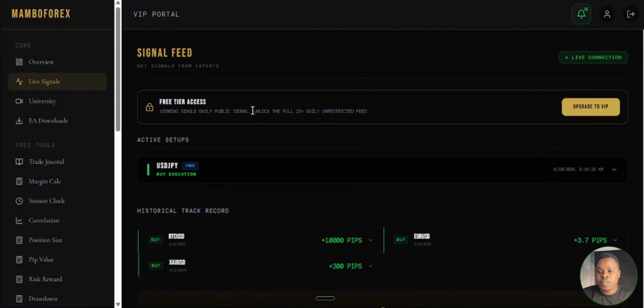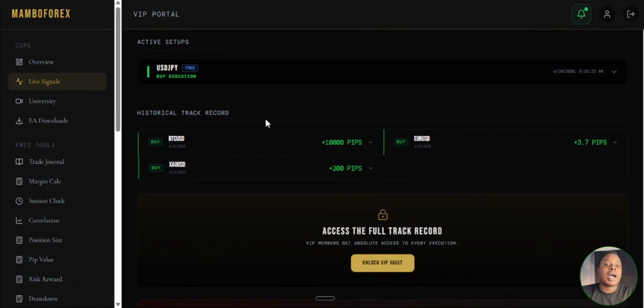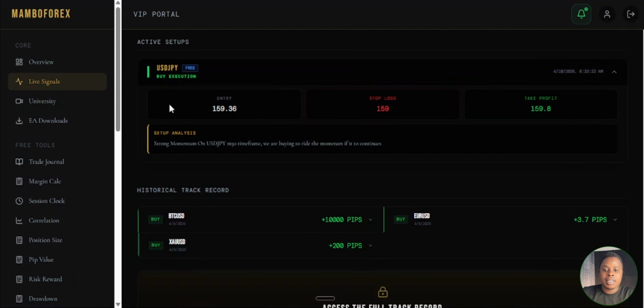And the most important part of this platform is a section called live signals, right? The live signals section is where we are going to be sending you all the signals that we see, right? So right now we currently have this signal. You can see the signal will come with the entry, with the stop loss, with the take profit, and also the analysis of why we are placing that signal or why we are placing that trade, right? All of this in one platform, and this platform is completely free to join.